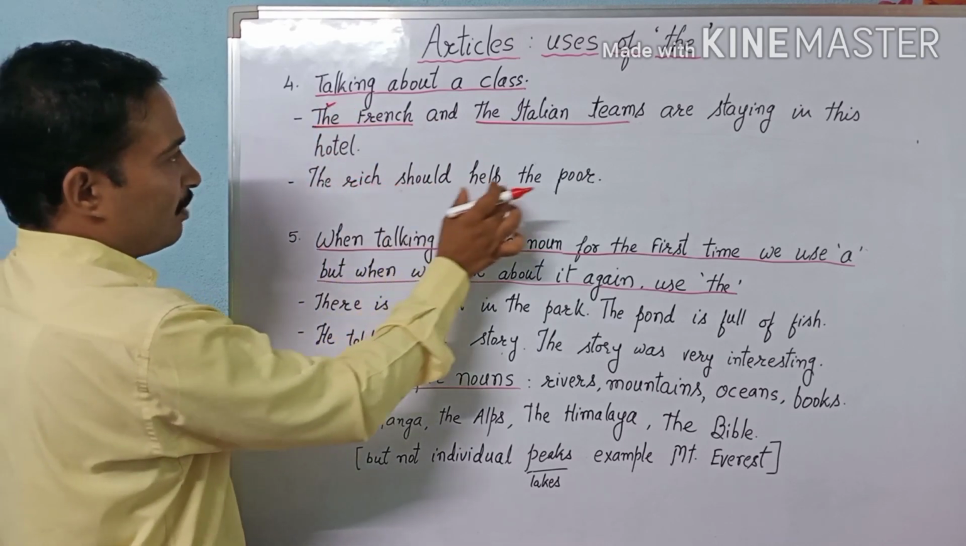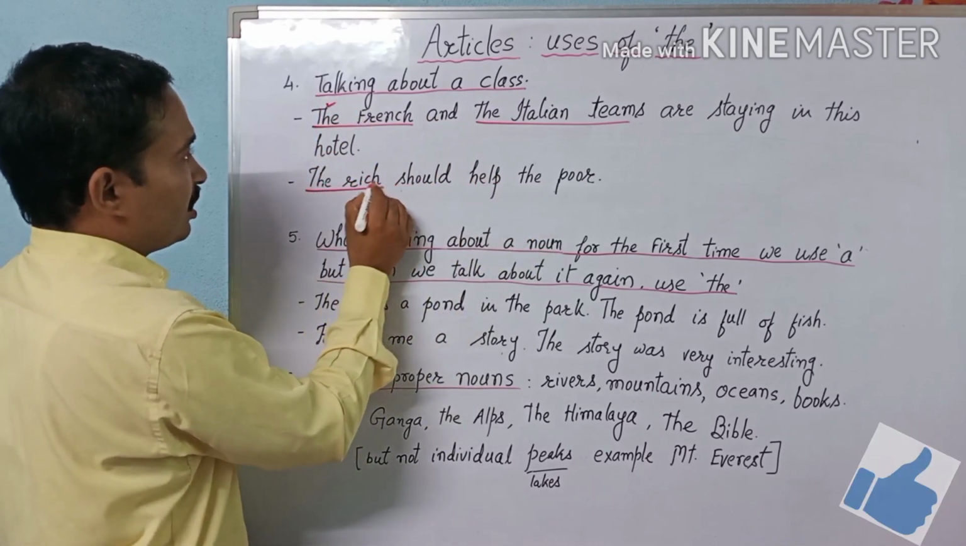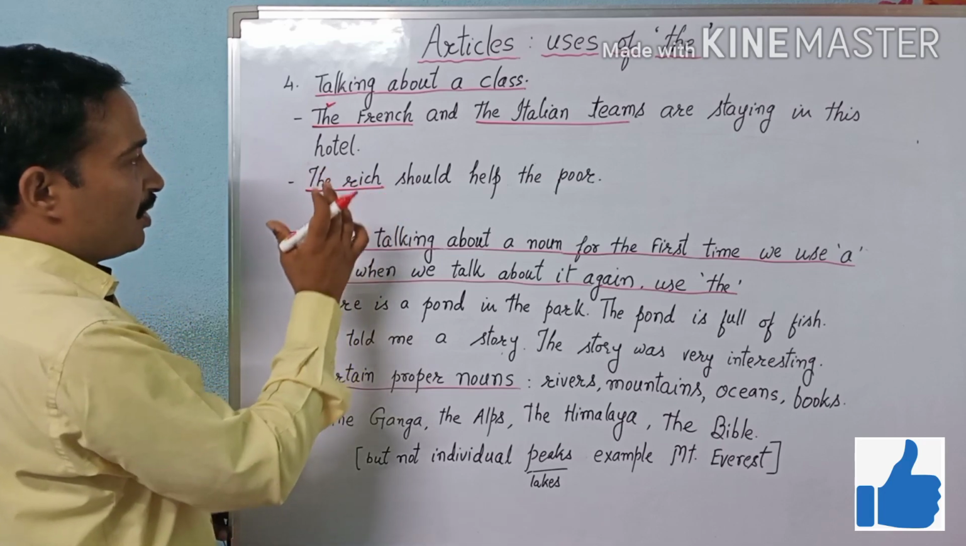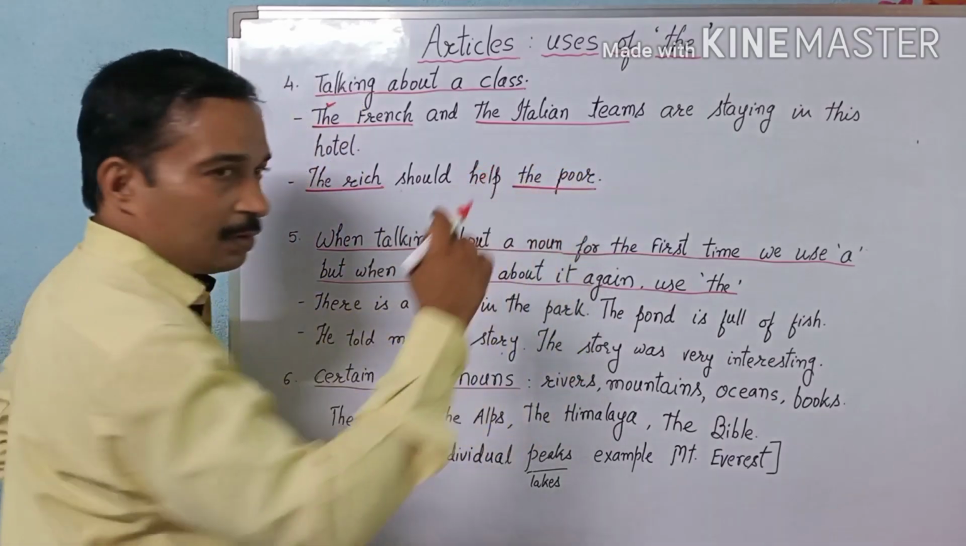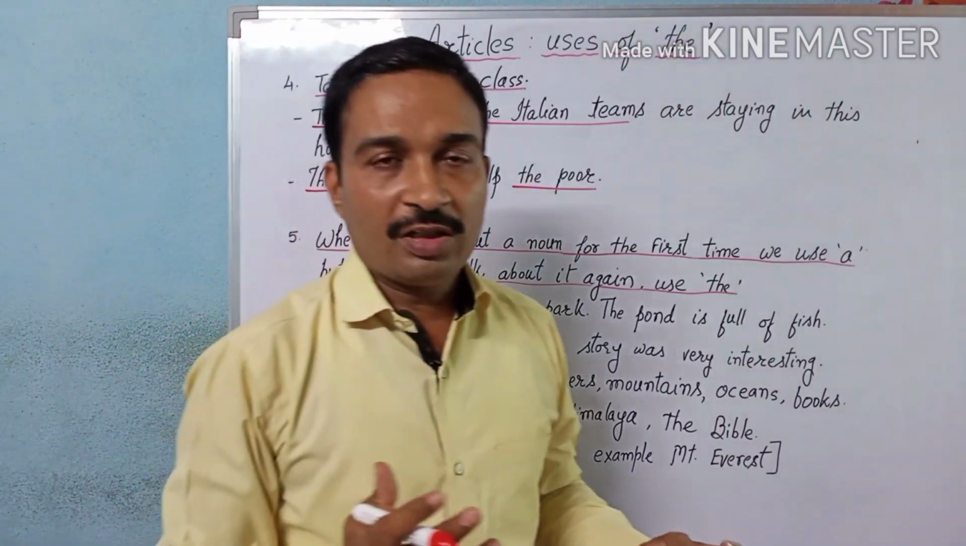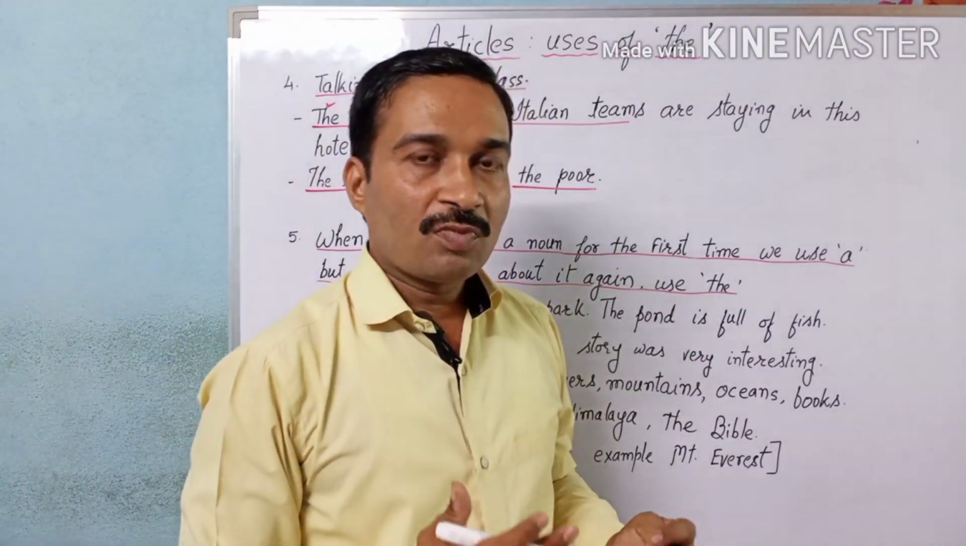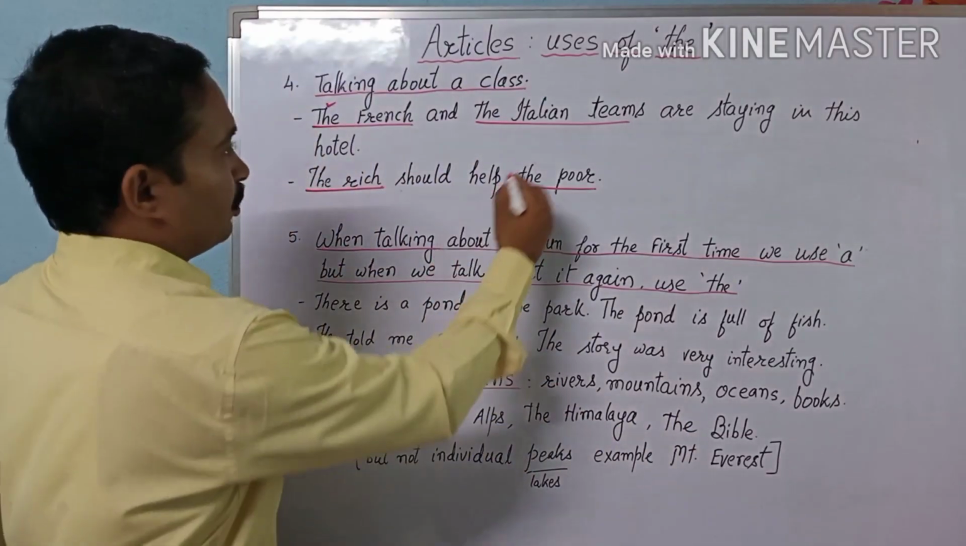The rich should help the poor. The rich is a class, that is, the wealthy persons, and the poor also represents the whole poor people in our world. So it is a class, so we use the.